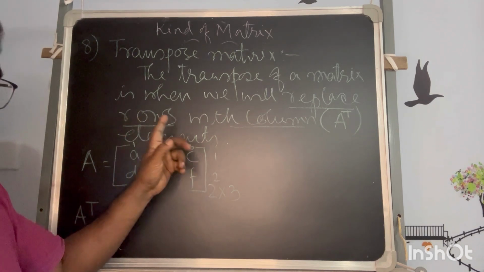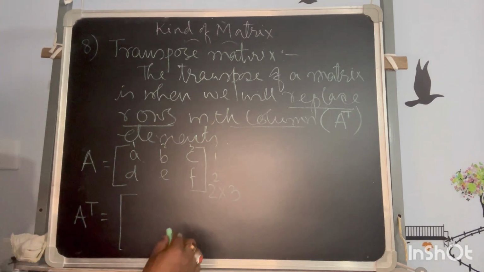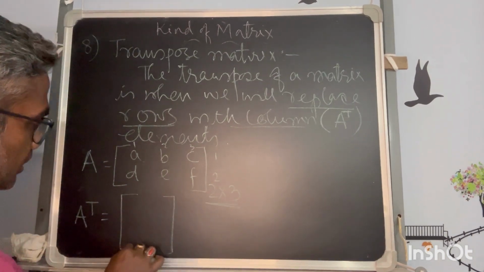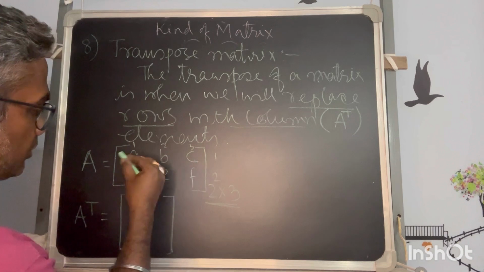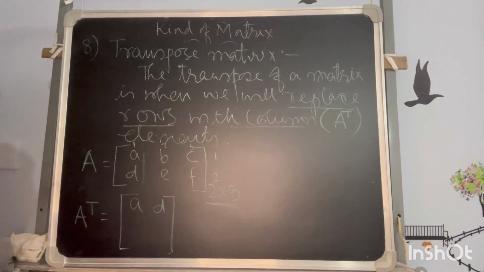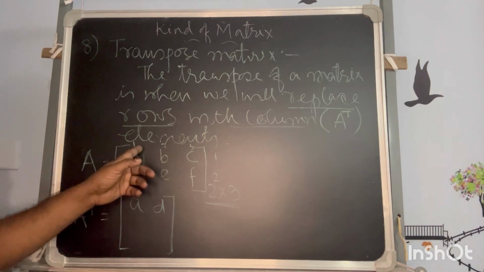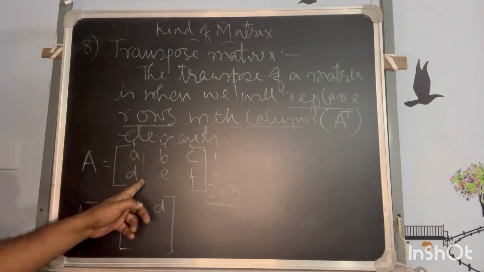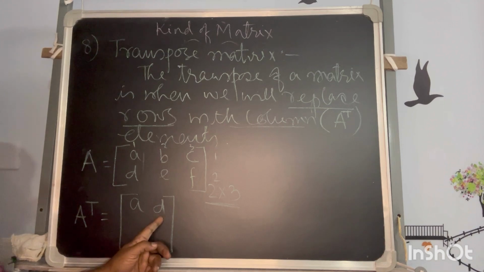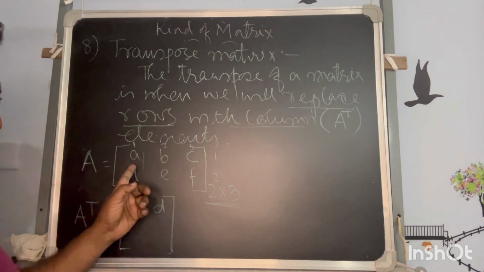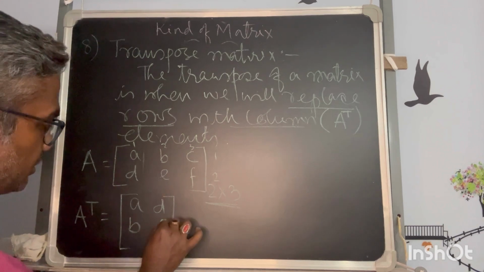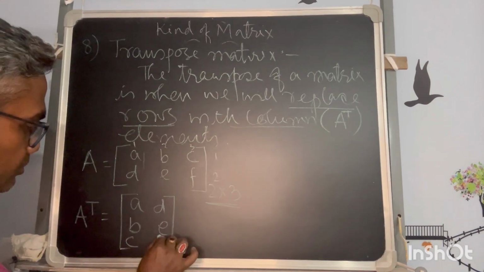So this is only possible when the order is changed. How come? Rows having 3, instead of that I would put 2. What are those? A and D for the first row, because we are changing rows with columns. So the column having this many elements can be accommodated there. The third one will not come, so definitely the order will change here. Similarly, this will be this one, and this will be this one.